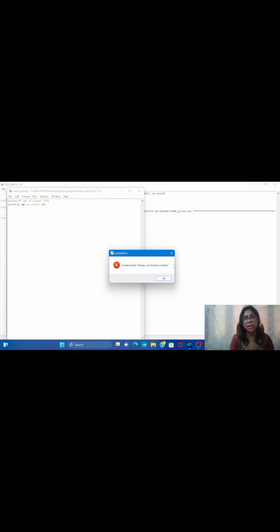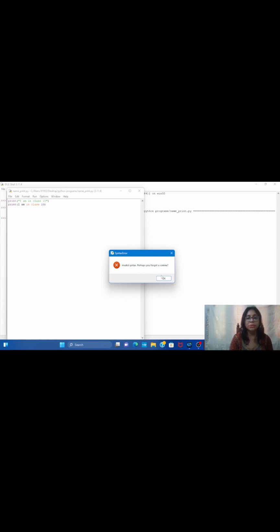Suppose when we communicate or when we write in our human language, then we need to maintain some grammar rules. Similarly, programming is nothing but a way to communicate with the computer. That is a way of communication between human and computer. So whenever you are giving some instruction to the computer, you must maintain the syntax. Otherwise, the compiler is not going to understand your language, your instructions. So here it is showing that there is an invalid syntax. So this is showing a syntax error.